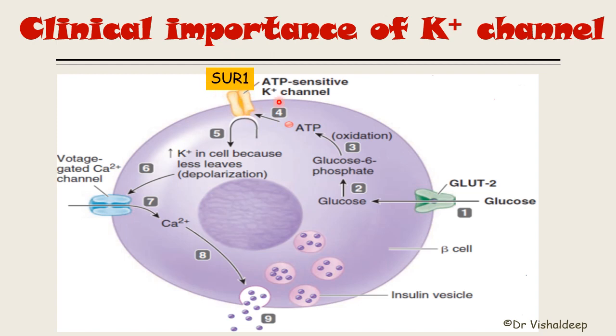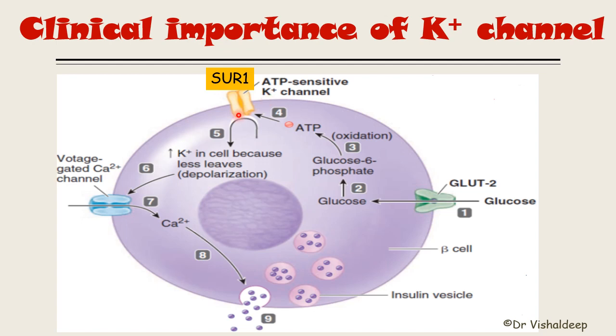I told you in detail about the function of this channel. This channel is normally open. Once this channel opens, it causes potassium efflux, and once the potassium efflux occurs, the cell becomes repolarized and insulin secretion is stopped.